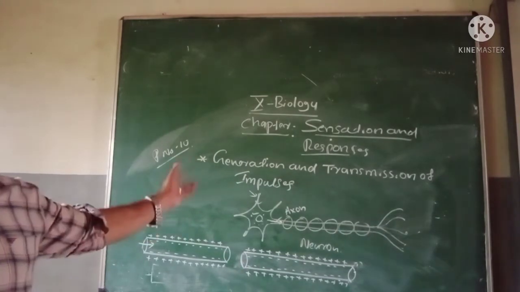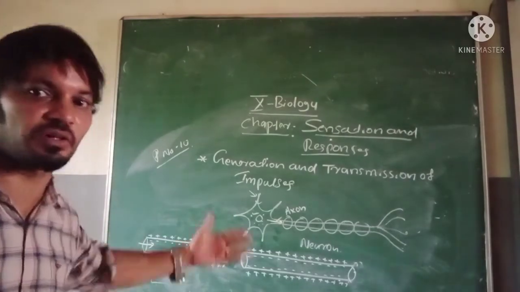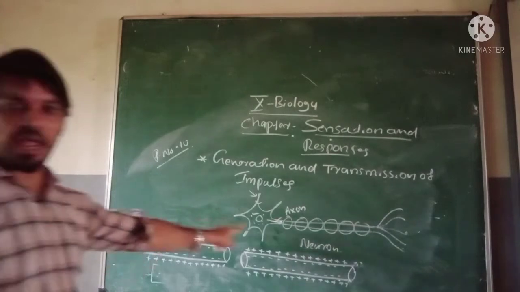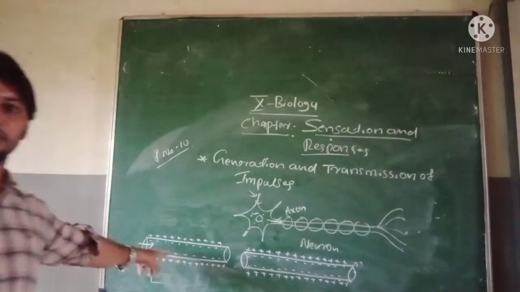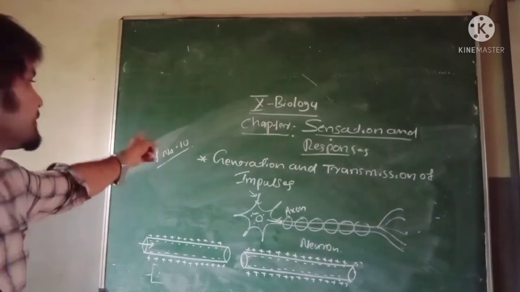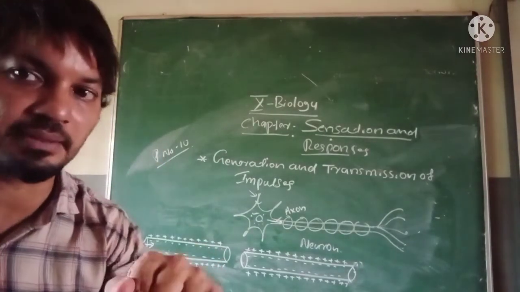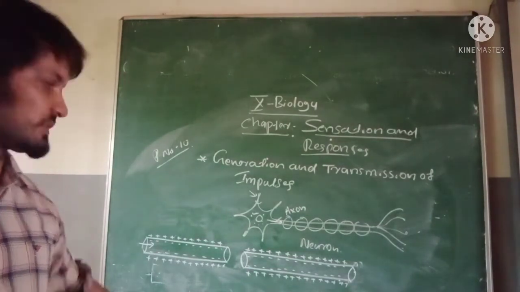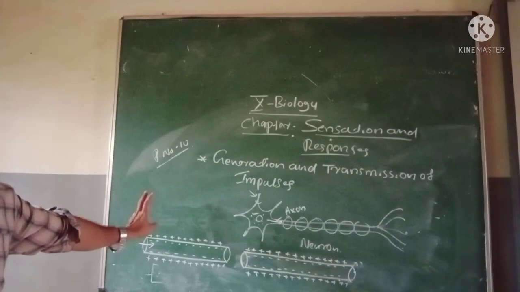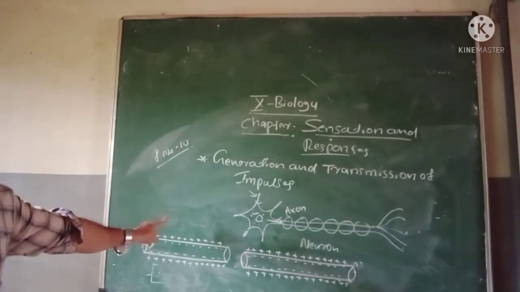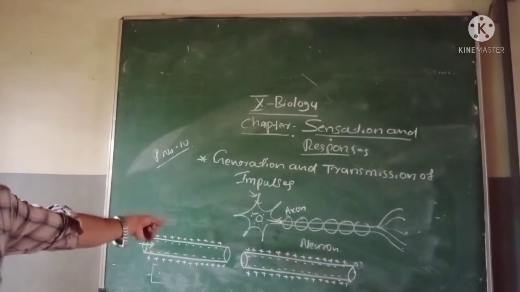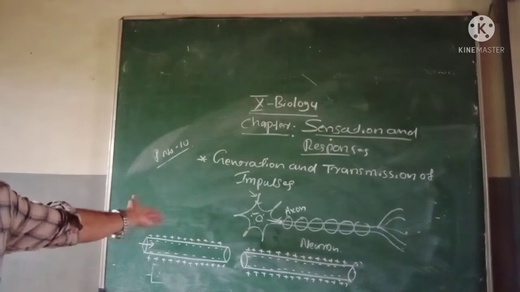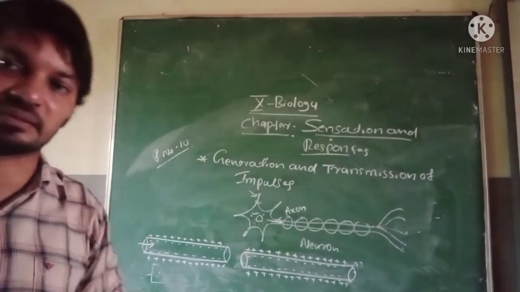What is the outer surface of the axon? I am standing here because you can't see otherwise. Listen properly. This is the axon; I made it large. Axons are made by the plasma membrane. You can refer to page number 10 of the textbook, and listen to what I say and underline the important points. The outer surface is positive charge and the inner surface is negative charge. Why? This is due to the difference in the distribution of certain ions.